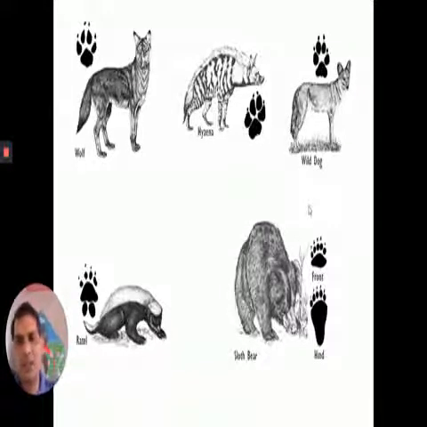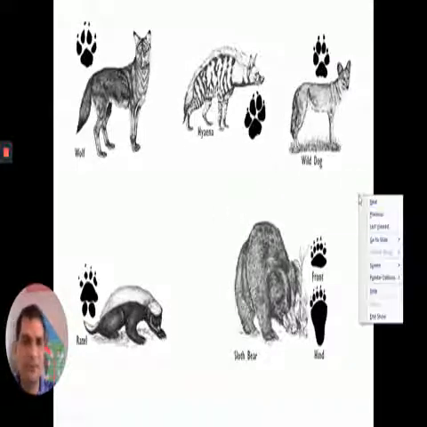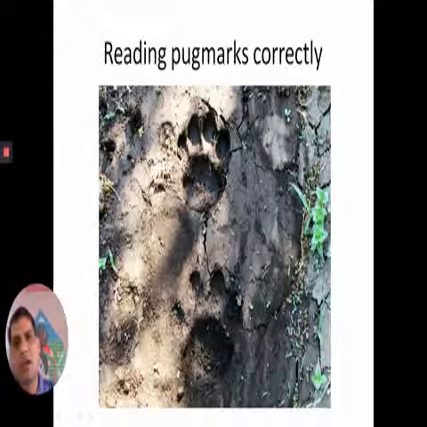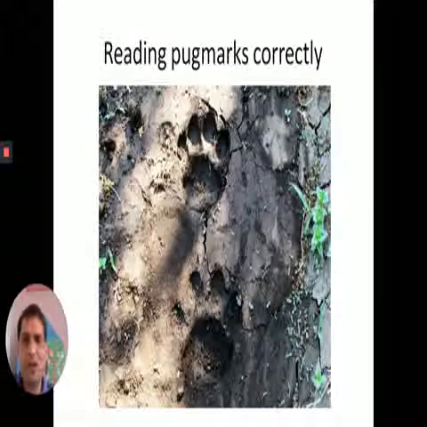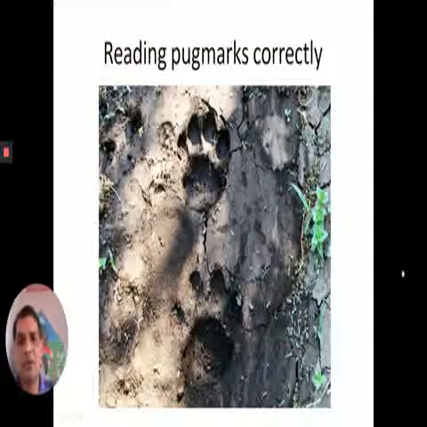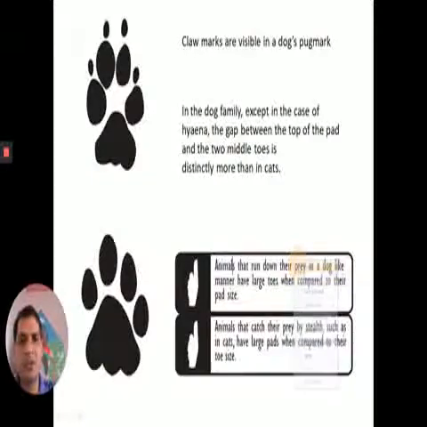This slide shows pug marks of different wild animal species found in any protected area. They have different impressions on the ground, and on the basis of this slide you can identify these pug marks in the field. This is the pug mark of a tiger, and how to read the pug marks correctly in the field is very, very important. Then only we can collect the information.